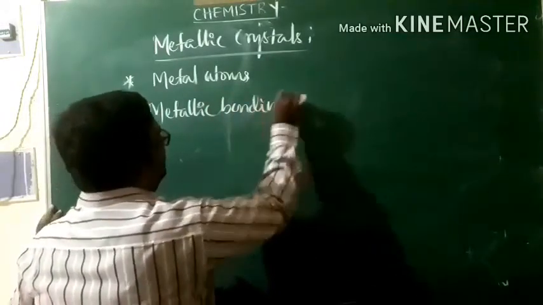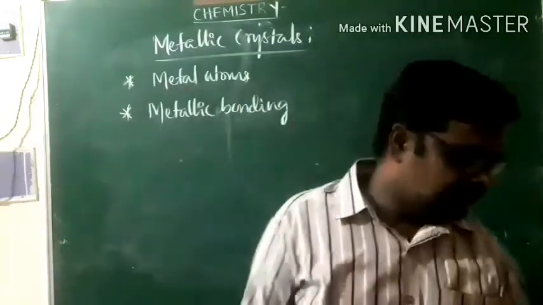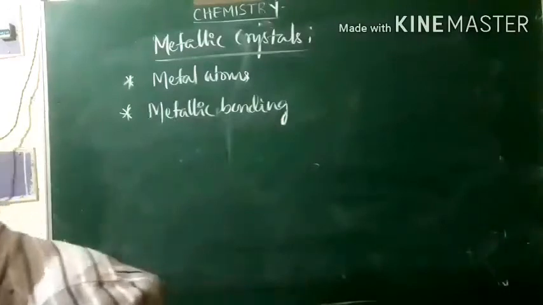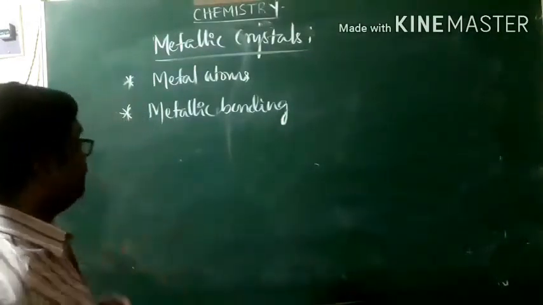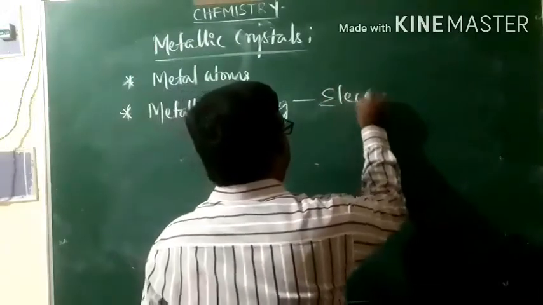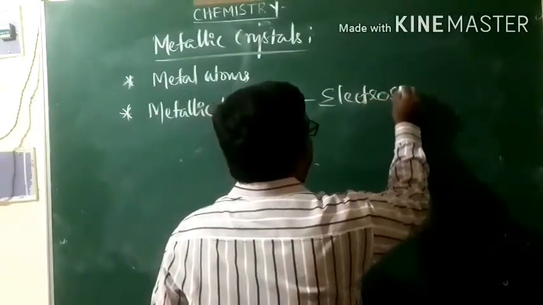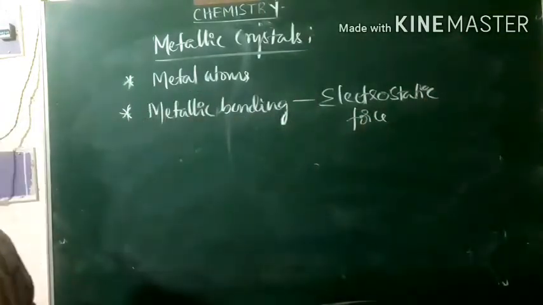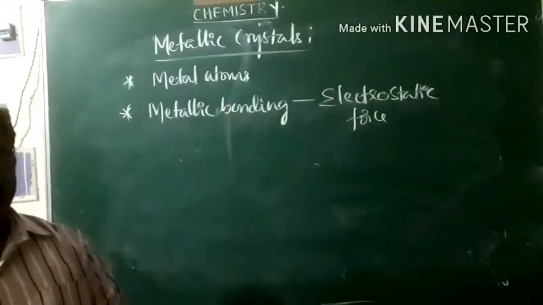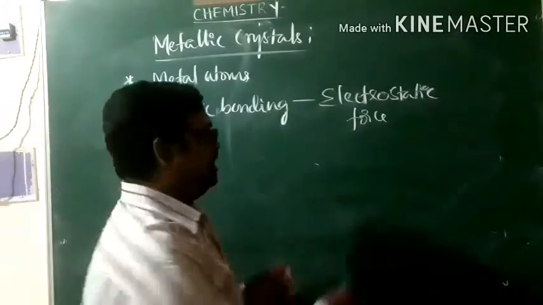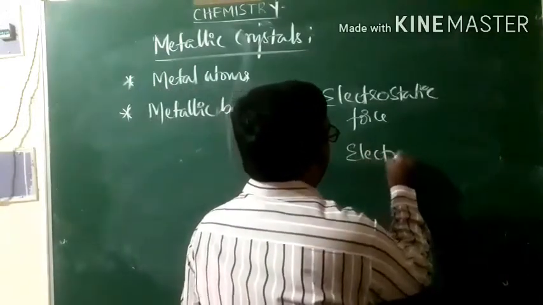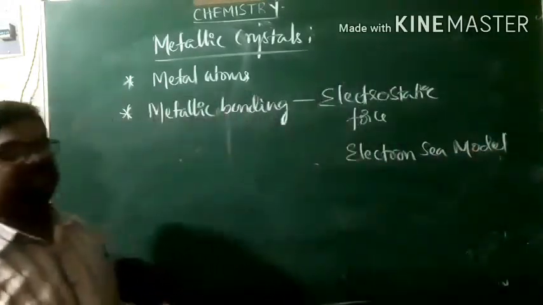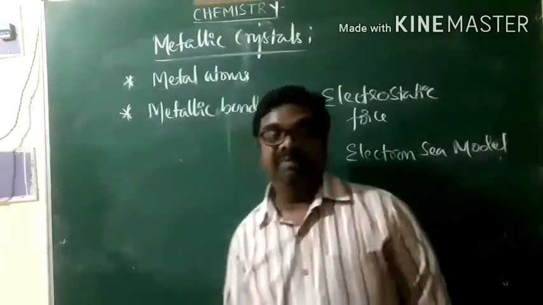Such types of crystalline solids are called metallic crystals, or you can say metallic solids. As far as metals are concerned, this metallic bonding is an electrostatic force of attraction. That is interesting. It's a strong electrostatic force of attraction that is in the form of metallic bonding. The metallic bonding can be explained by using one theory, called the electron sea model. I can make use of this electron sea model in order to explain the metallic bonding.